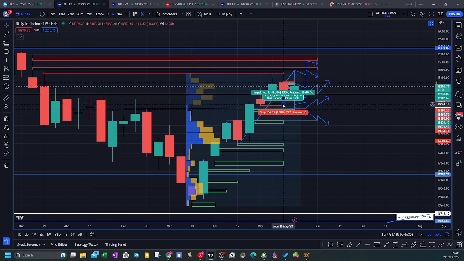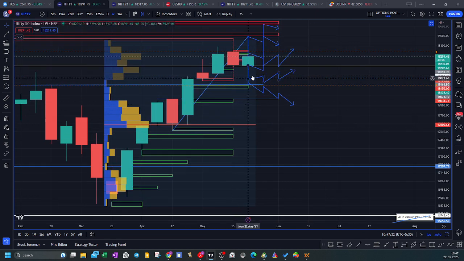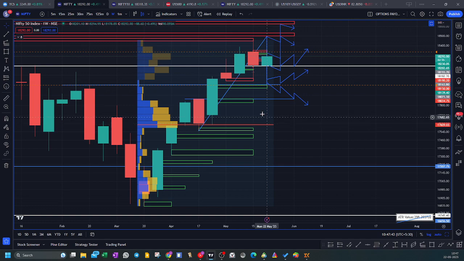So if there is any breakdown below last week's low, we might see a consolidation move till 17,500, 17,600 levels. This kind of volume development happens when there is distribution in a given rally. So this is a clear indication that on any breakdown below the 18,000 level, we might see further momentum picking up till 17,500 levels. So these are the key points.